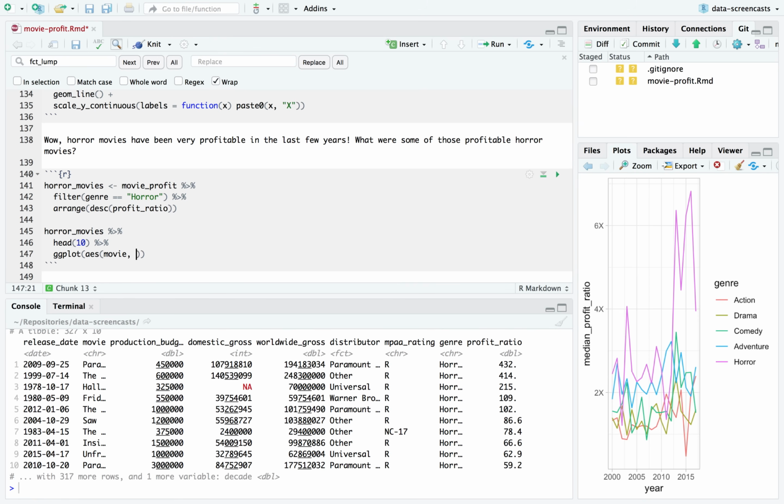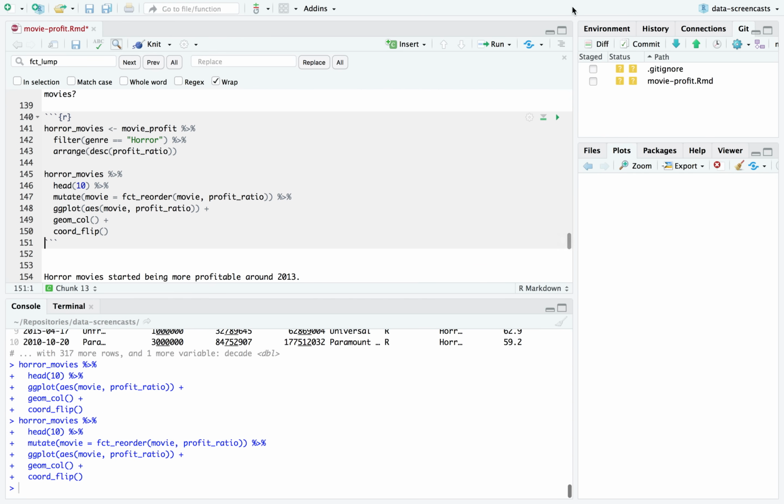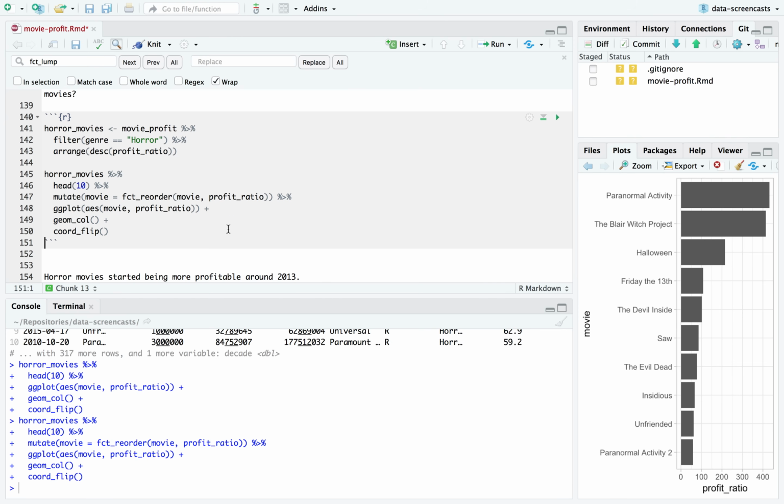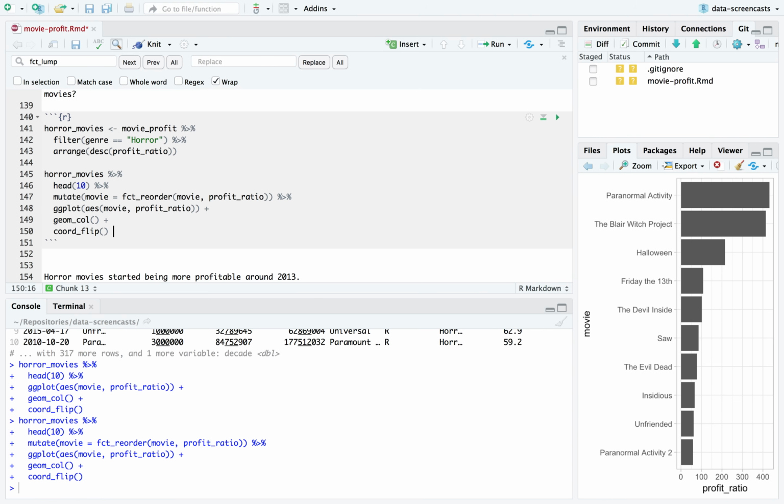Let's say movie and profit ratio, and make it a bar plot, coord flipped, and I know I'm going to need to reorder that movie. That's a pretty good looking graph. You know, it's Halloween, so I'm probably going to want to do a little bit of coloring on this. I'm going to say fill equals orange makes sense to me.